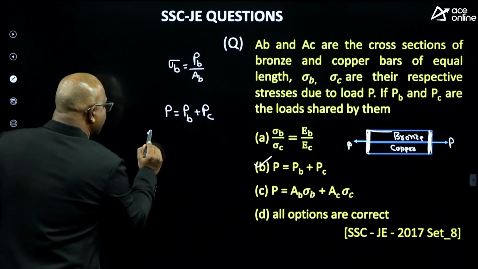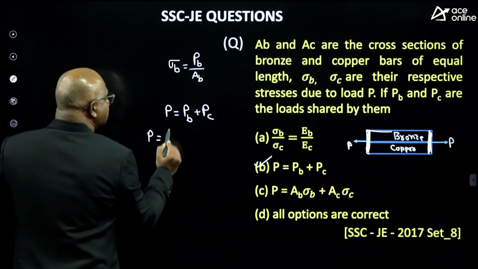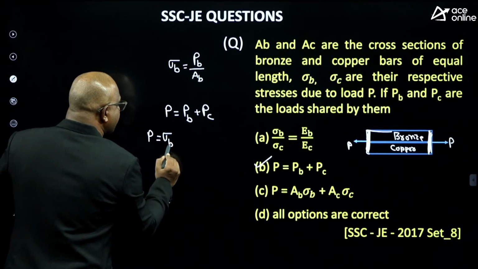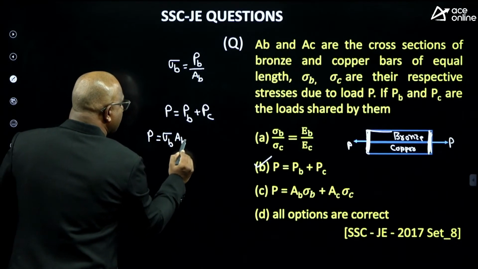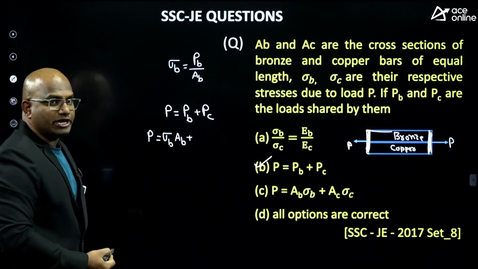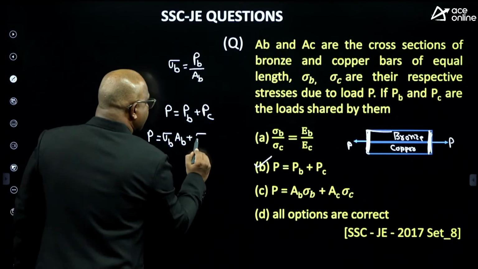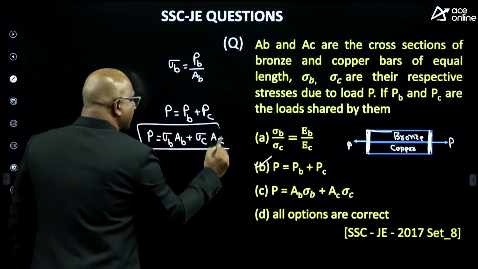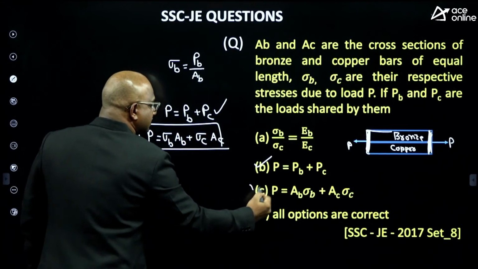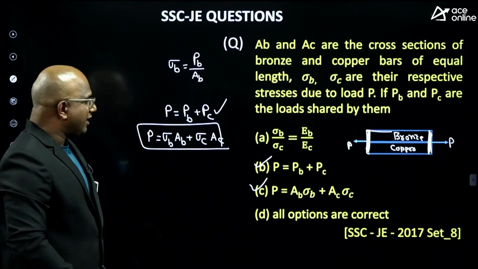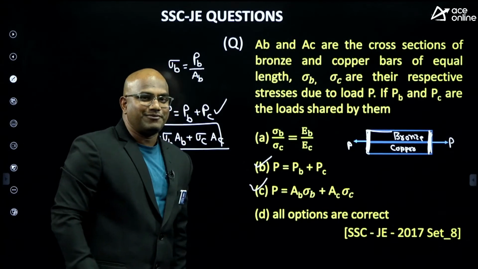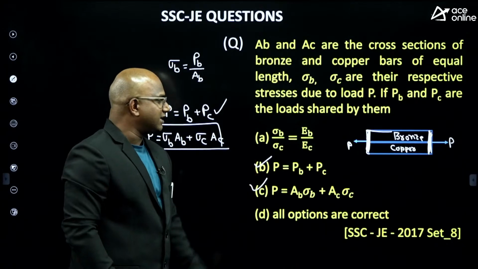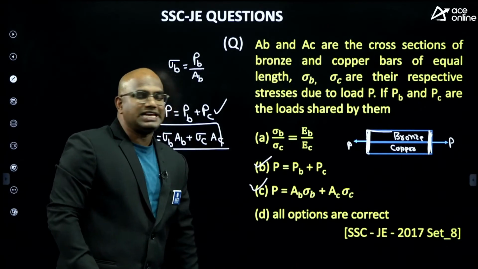I can say P equals force in the bronze, which is sigma B into AB, plus force in the copper, which is how much, guys? I can write sigma C into AC. So this is also correct. Then without a second thought I can say this should be correct, because two options are correct. Then how is option A correct?